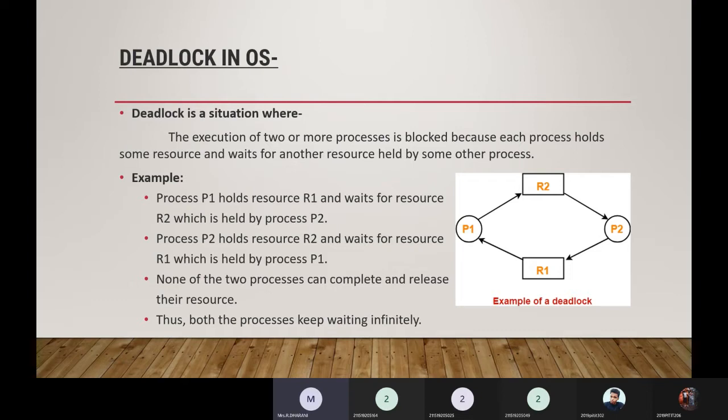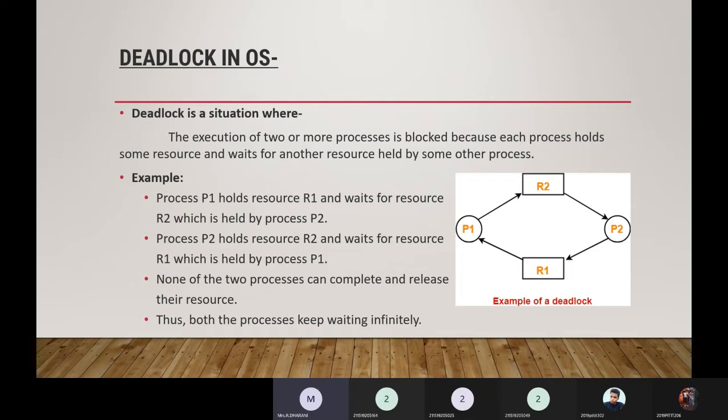The execution of two or more processes is blocked because each process holds resources and waits for other resources which are held by some other process. Here, as I said earlier, we have two processes. Process P1 holds resource R1 and waits for resource R2, which is held by process P2.